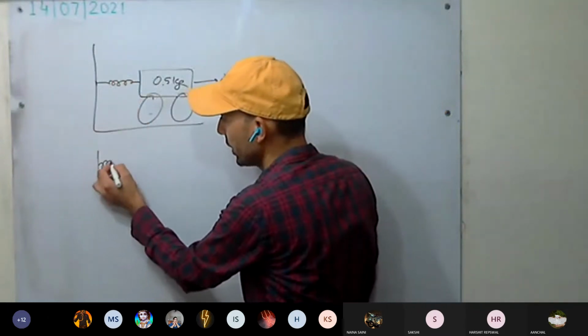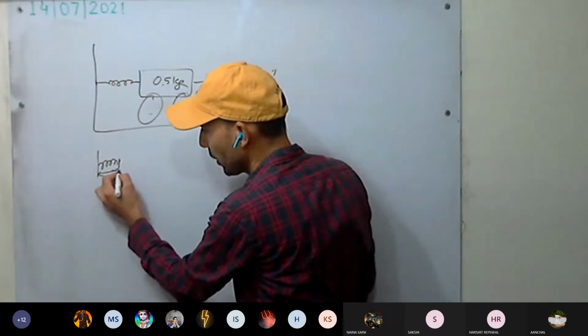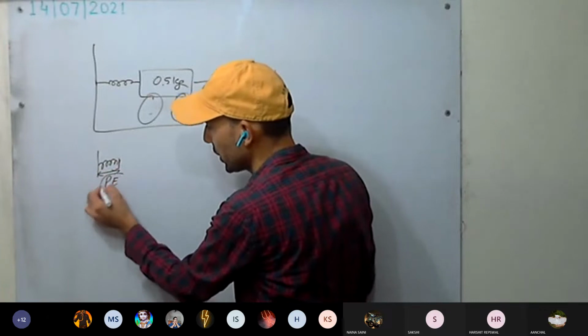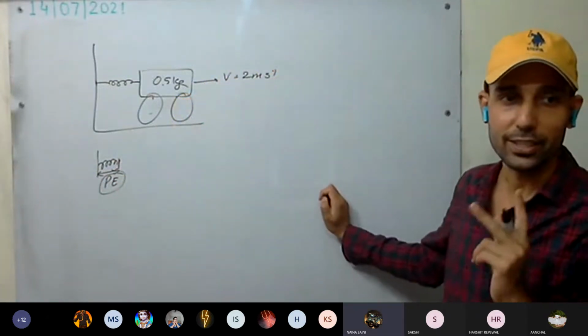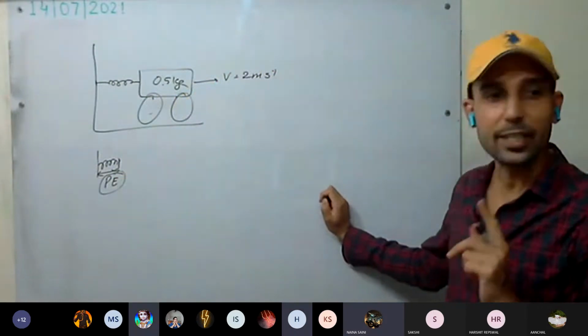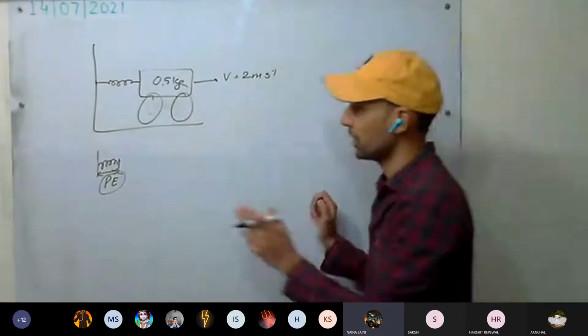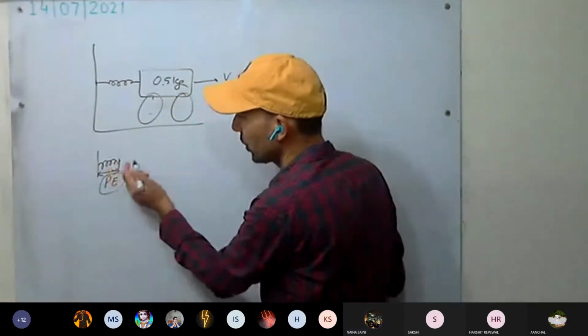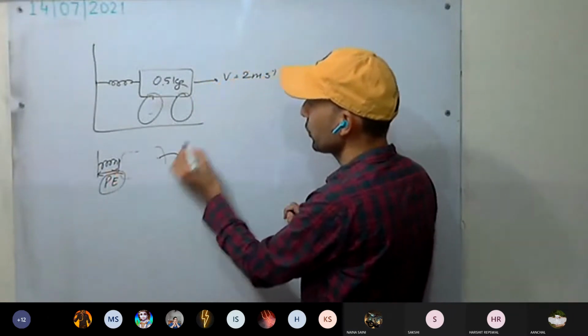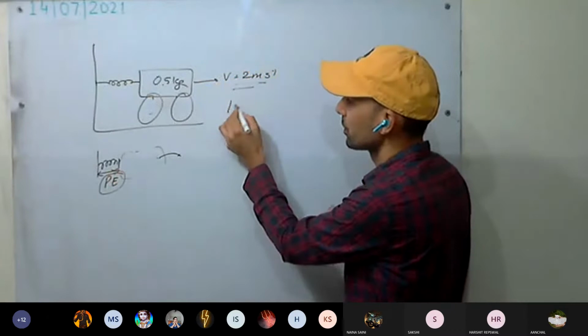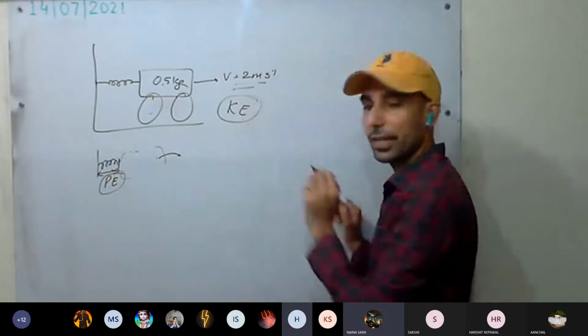When the spring was compressed, it had some potential energy. Which kind of potential energy? We have studied these all. Two kinds of potential energy are there. Elastic potential energy. So energy will be stored, and when it was released, this energy was converted into which energy? Kinetic energy.